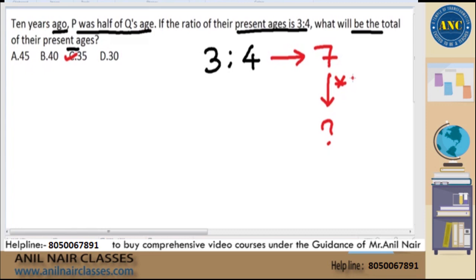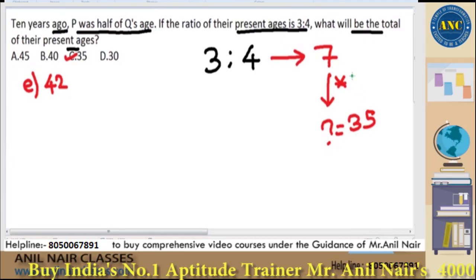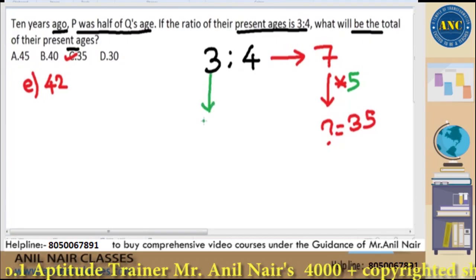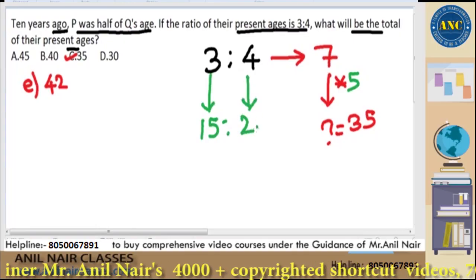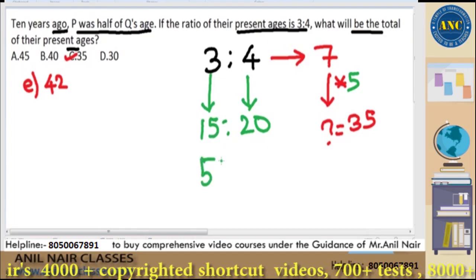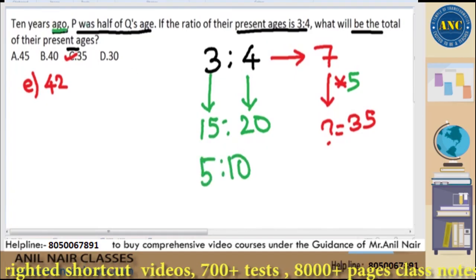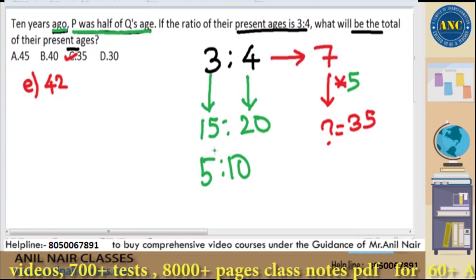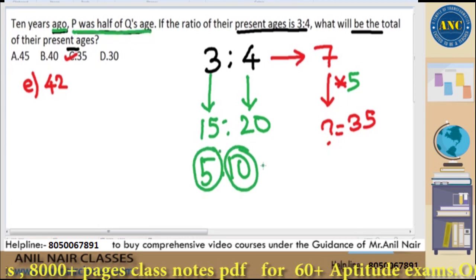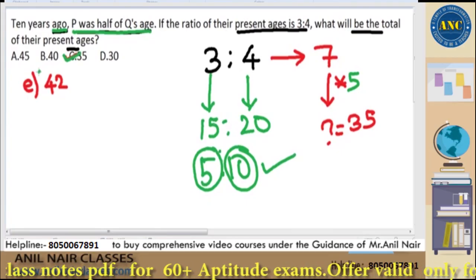These are some of the mock questions. Next 4 to 5 questions are mock questions, which I just picked up from some of the websites and other things. So these are exact mock questions. So answer should be a multiple of 7. Answer is 35. Suppose there is another option which is a multiple of 7, you can take anything of your choice and check it out. So 7 is becoming 35, multiply by 5. 3 into 5 is 15. 4 into 5 is 20. 10 years ago they will be 5 and 10. The question says 10 years ago P was half of Q's age. Yes, 5 is half of 10. Therefore my assumption is also right. Answer is not 42, answer is 35.